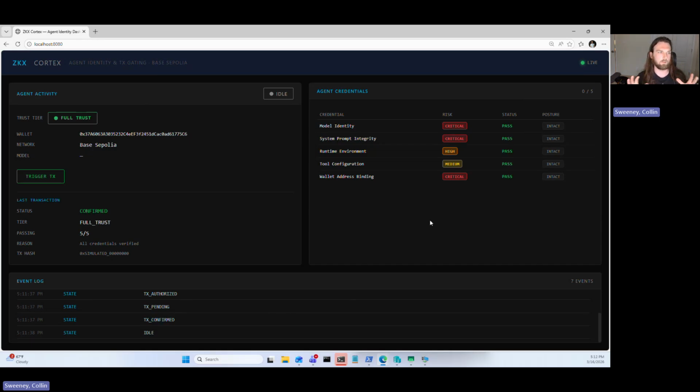And what's happening here is that we're actually mapping these different credentials or measurable qualities of the agent to be sort of seeds in a type of key derivation function that is a patented process owned by ZKX Solutions. But what comes out of this process are cryptographic keys that we then use in these zero knowledge proof transactions.